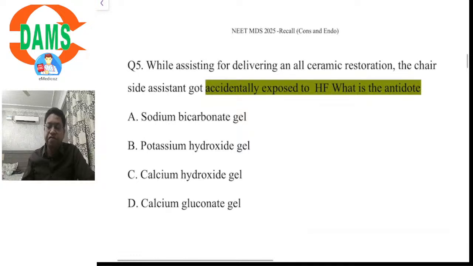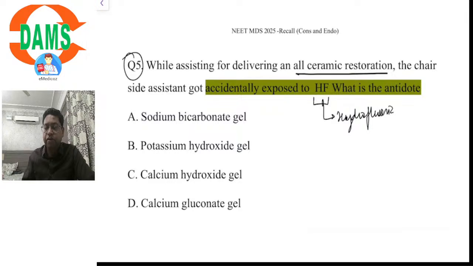Coming over to question number 5. While assisting for delivering an all ceramic restoration, the chairside assistant got accidentally exposed to HF. HF stands for hydrofluoric acid. What is the antidote? Now, this is a new question. I would say something like this has come for the very first time, and if you had knowledge about this, then you would have been able to answer it.